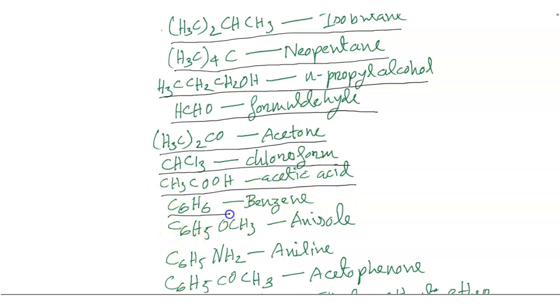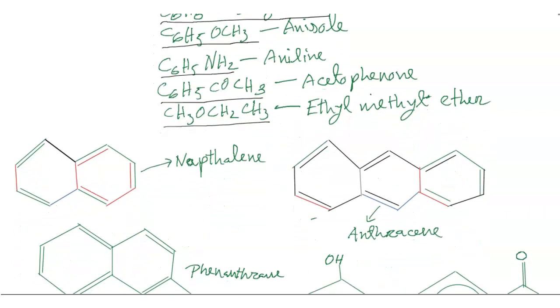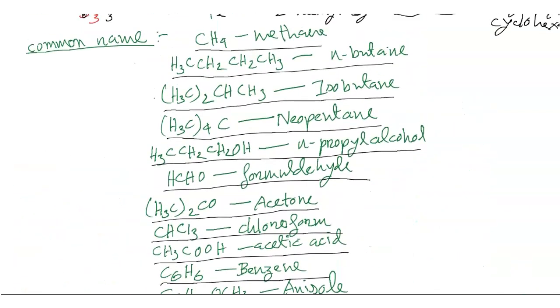C6H6 is benzene. C6H5OCH3 is anisole. C6H5NH2 is aniline. C6H5COCH3 is acetophenone, and CH3CH2CH3 is the ethyl methyl ether. So friends, this kind of organic compound is available in the market, and we have to know these names.